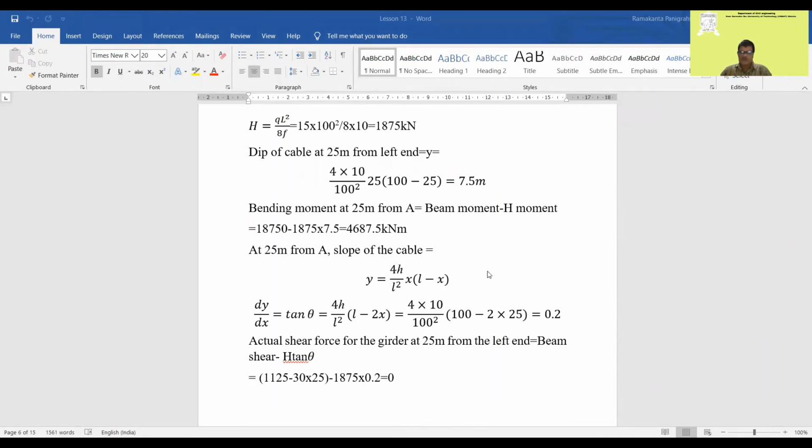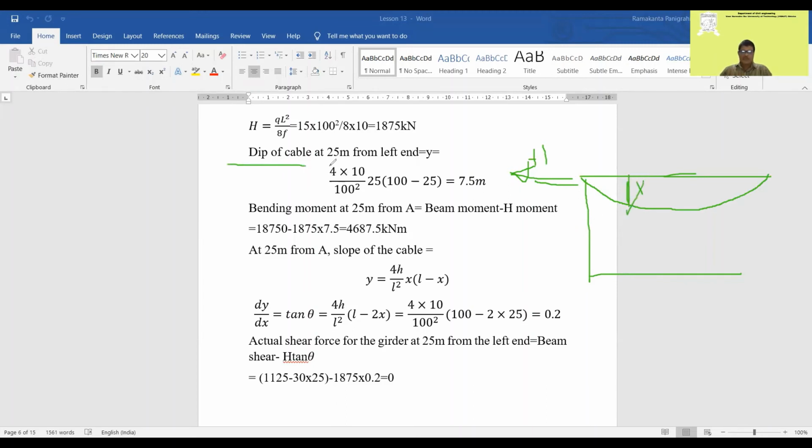Now what is the value of Y at a distance of 25 meter? You have to find F minus Y, or tan theta I would find out. So the dip of the cable at 25 meter from the left end. If you take the left side, this is your cable, this is the girder, and you have the H here. To find out the moment you also have to find the value of Y here.